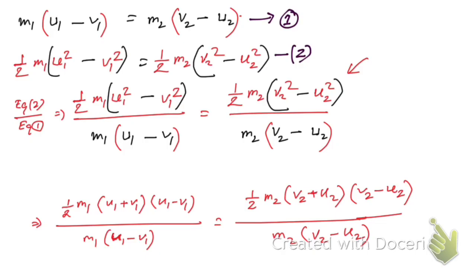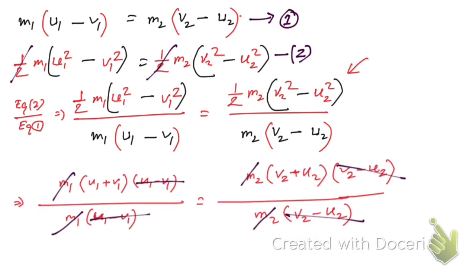So we can cancel. This one will be cancelled by this one, m2 gone, and m1 gone, right? And on both sides we have half, so we can divide both sides by half, or you can cancel the half in equation number 2, then you don't need to write this half. Hope you have understood this, right? So as a result, let me rearrange these things.